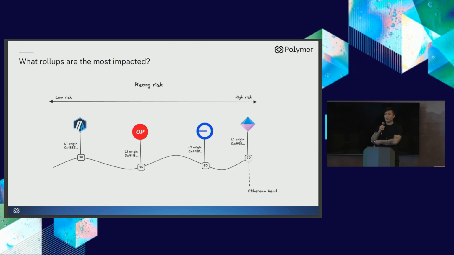On the right of the diagram, we can see that in the future, if we have based and atomically composable rollups with L1 state, perhaps Spire, these rollups will be much more subject to these reorgs because they're building off of the latest Ethereum state, or the head of Ethereum. So we get this chart where we have extremely high risk at the head and asymptotically low risk as we go down the chart.